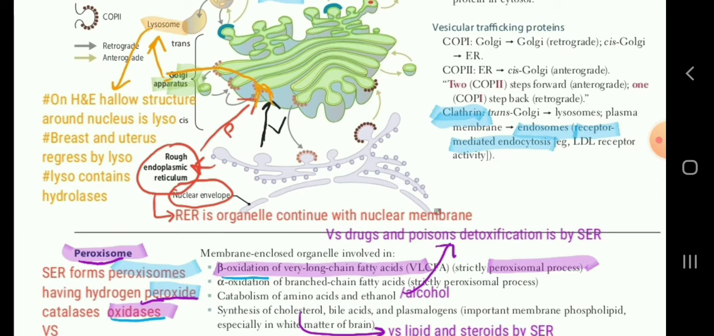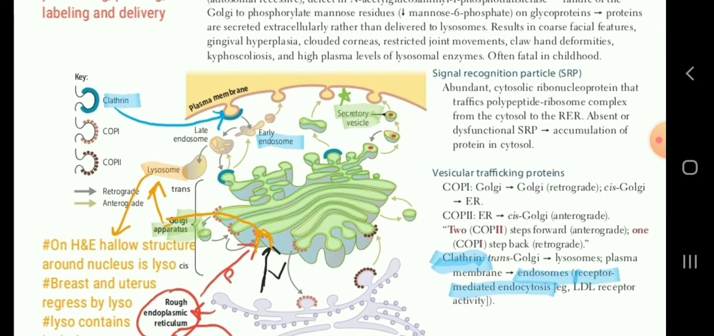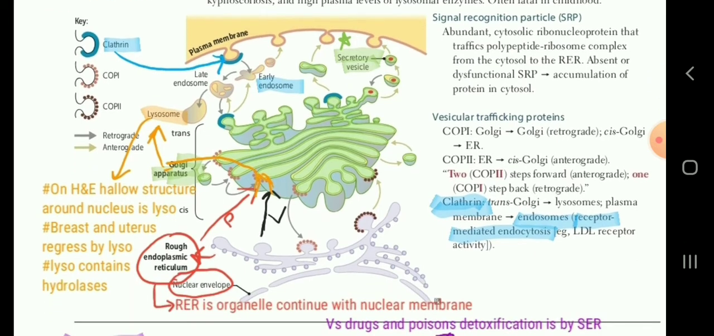And another question is that breast and uterus regress by lysosomes, because proteins inside cells are digested by lysosomes. Another question asked is that proteins inside the cell, like inside the Golgi apparatus and RER, will be digested by lysosomes. And proteins outside the cell and misfolded proteins are digested by the ubiquitin-proteasome system, which is on the next page. So these are two confusing things of protein digestion. You should keep in mind that inside the Golgi apparatus, it is the lysosome, and the phagolysosome is also inside the cell.